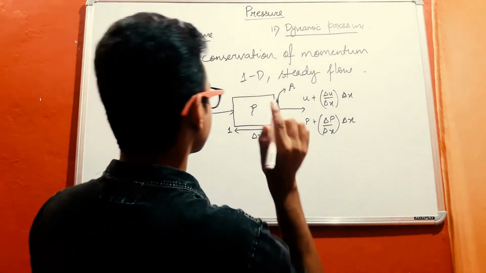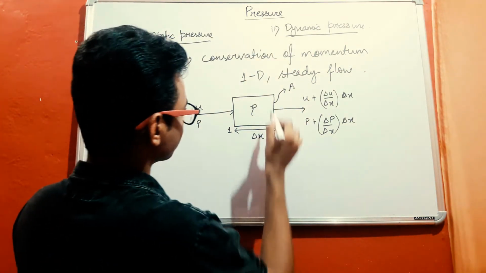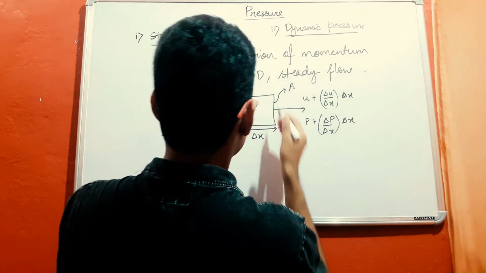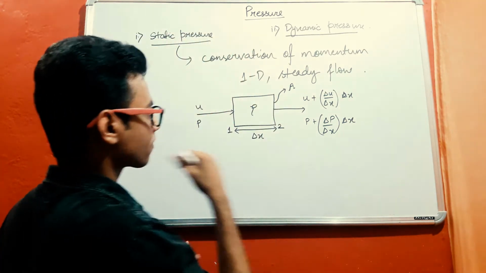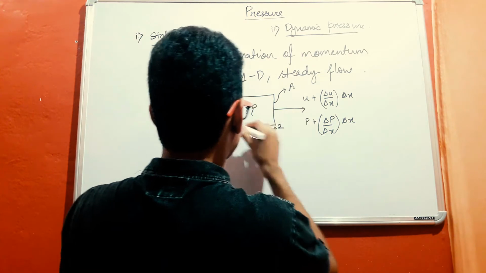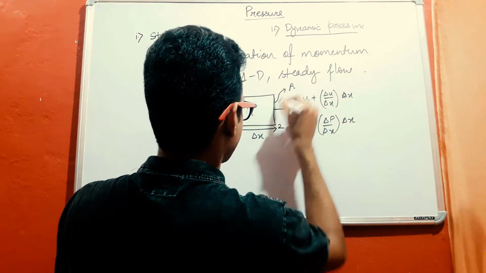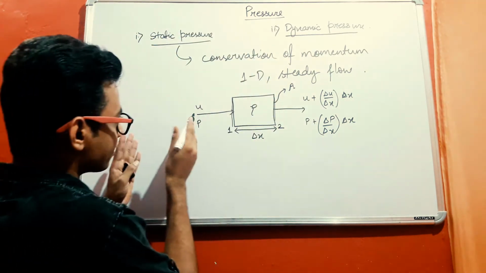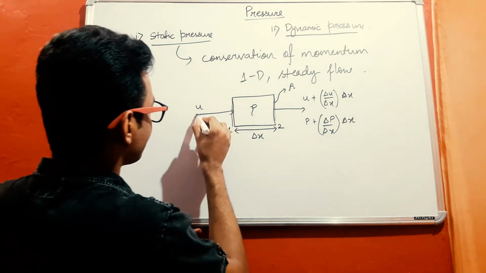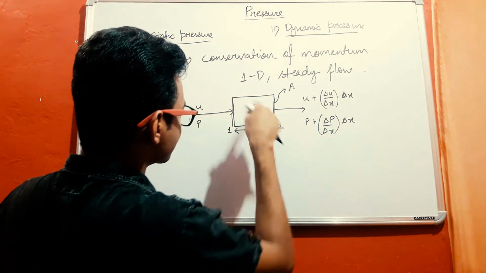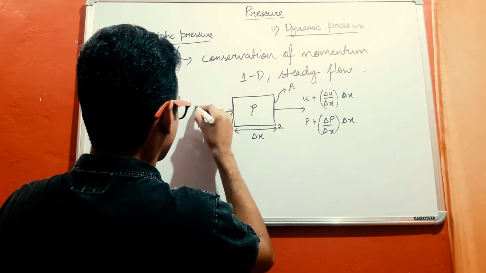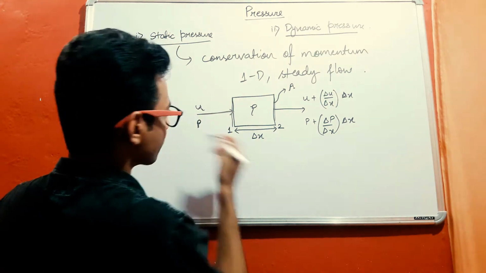For deriving this, I have considered a system that consists of, say, any gas with a density rho, and the area of this area actually is A, and the velocity at which the gas is approaching inside this container is U, and the pressure is P.